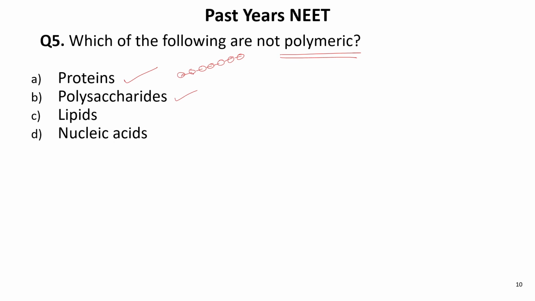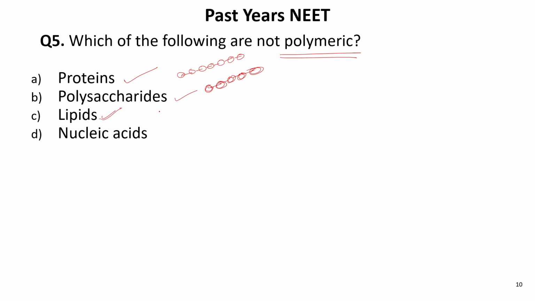All the amino acids are not the same, so they are heteropolymers. Polysaccharides can be homopolymers or heteropolymers, like cellulose is a homopolymer and glycogen is an example of heteropolymer.